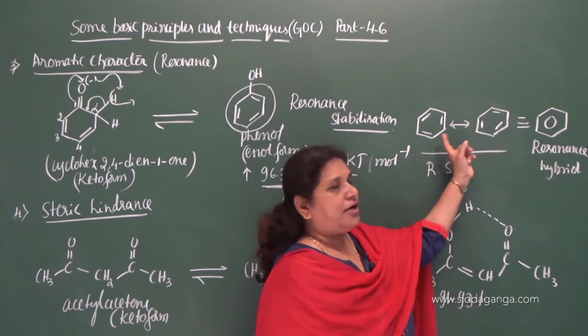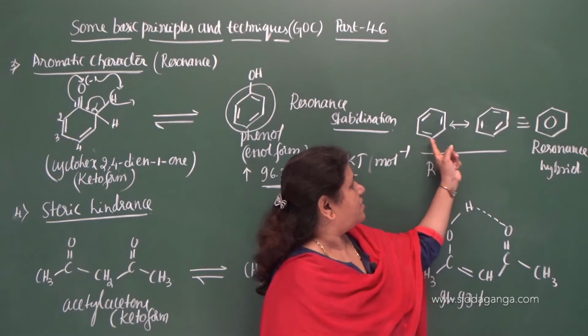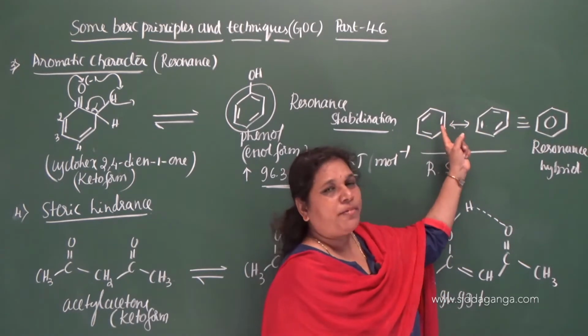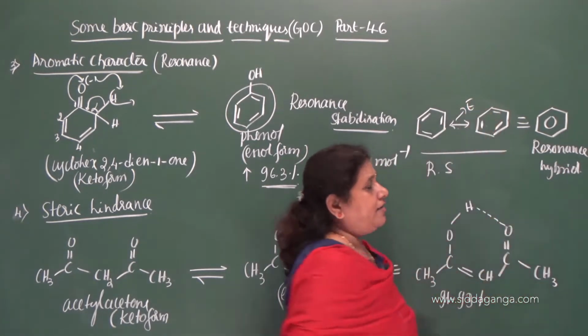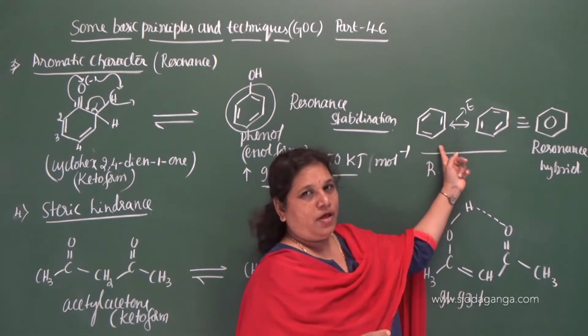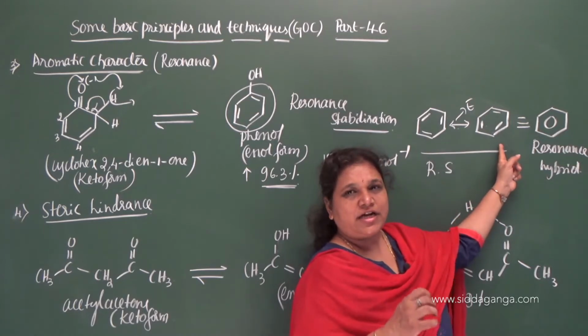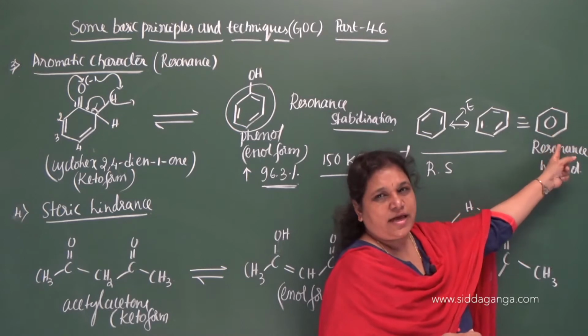These two are the contributing structures, and when the structure changes from this form to this form due to the movement of the pi electrons, it liberates some energy, correct? And thereby the second form is more stable than the first form. This is the contributing structure containing least energy, and this is the resonance hybrid.